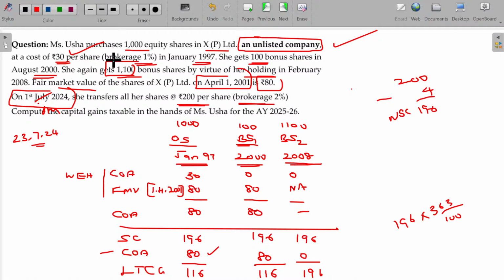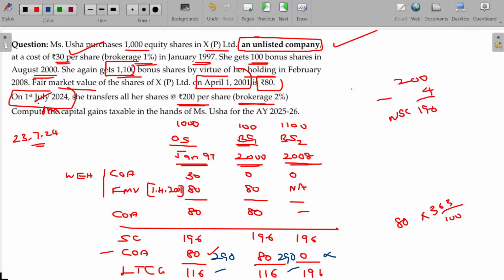If you are using indexation, 80 into 363 divided by 100 is 290. The last scenario is no indexation. So here there is a loss per share. Multiply with the number of shares to find the total loss.